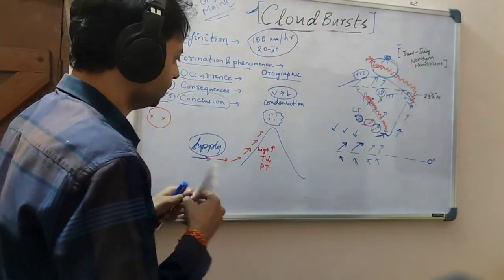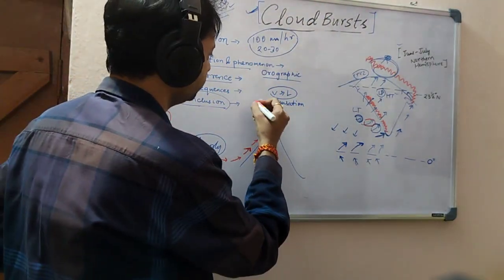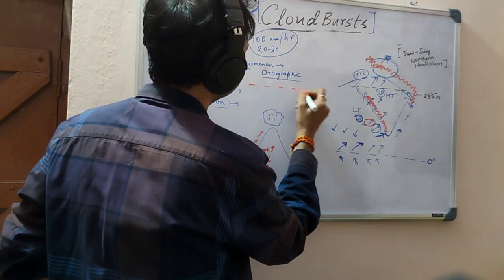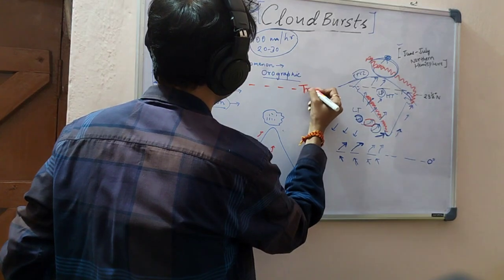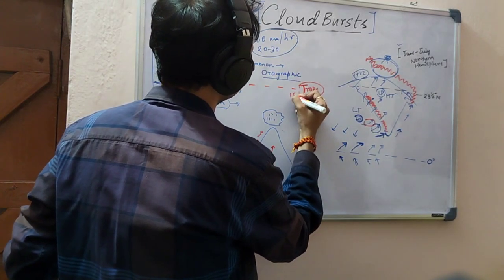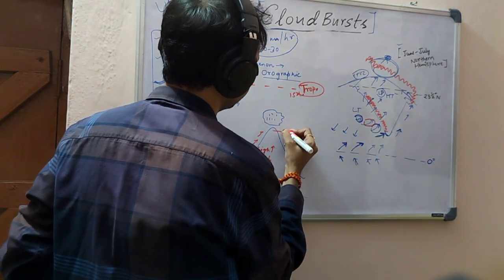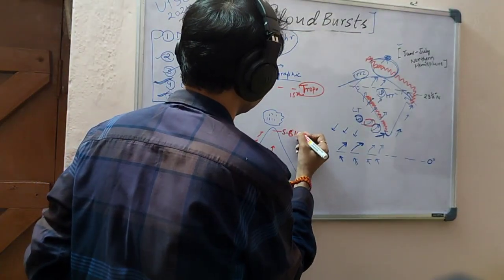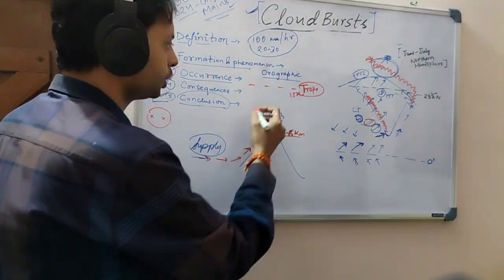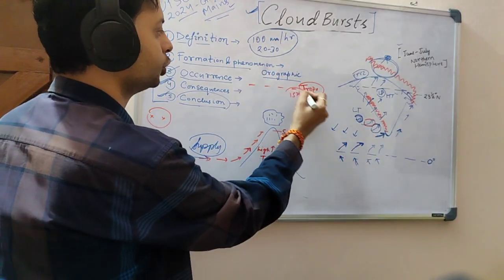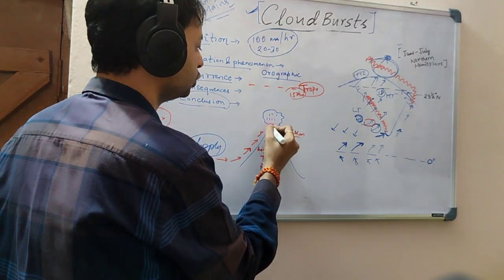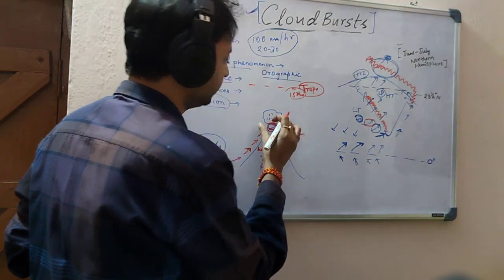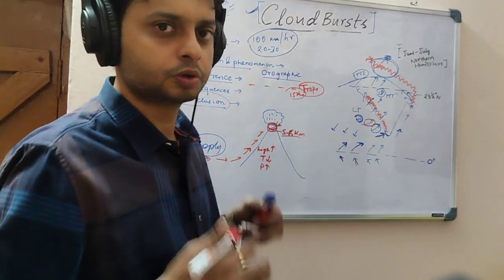Now, as this air rises up, the upper layer is the troposphere, which is almost 15 kilometers, but the height of the Western Himalayas is only 5 to 6 kilometers. So the air will not go towards 15 kilometers, but due to cold snow sitting on the top of this mountain, there will be cold air here, which will also try to cool down this air.